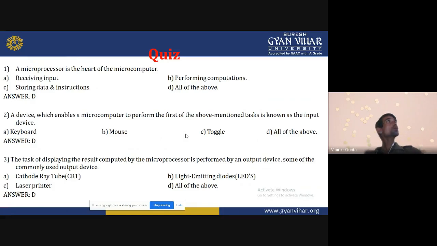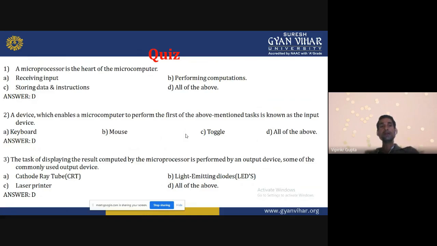Now come to the quiz. We can discuss the questions one by one. A microprocessor is the heart of a microcomputer. What is the meaning of heart? First, we can discuss.